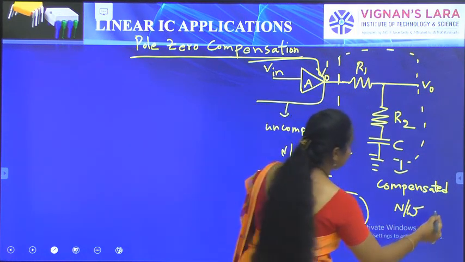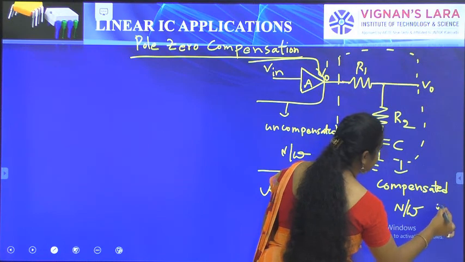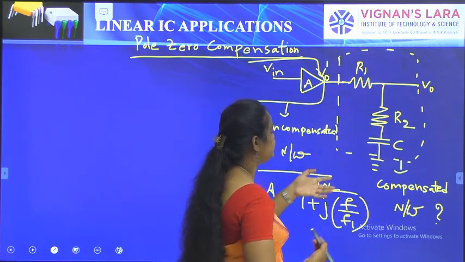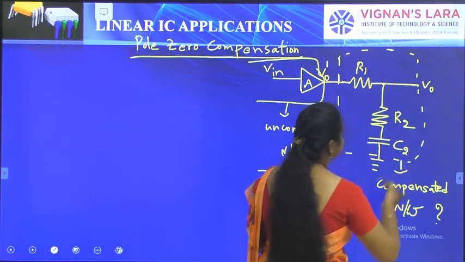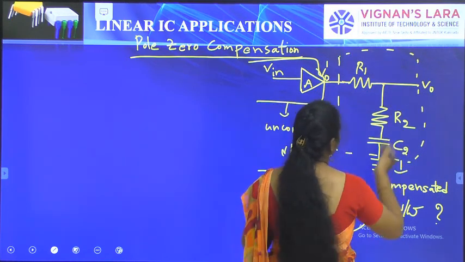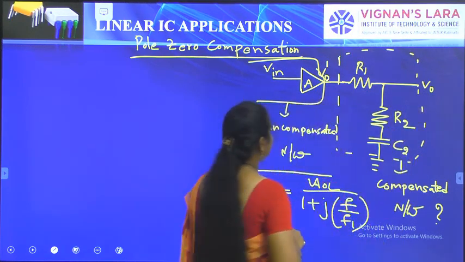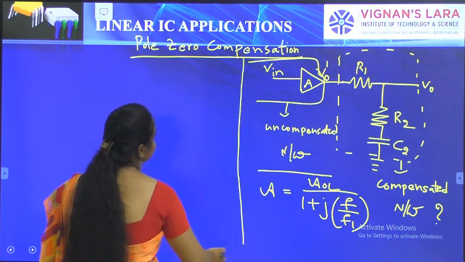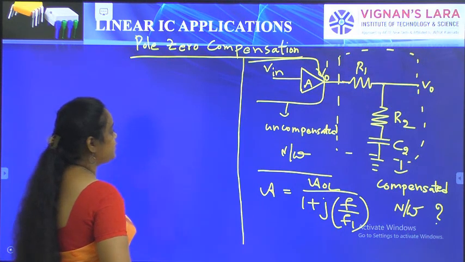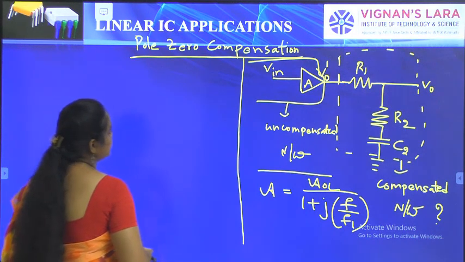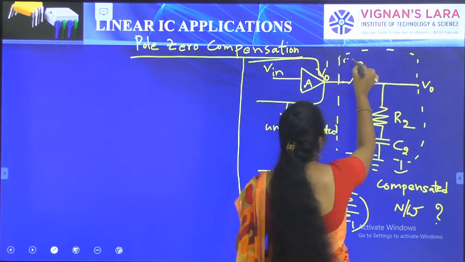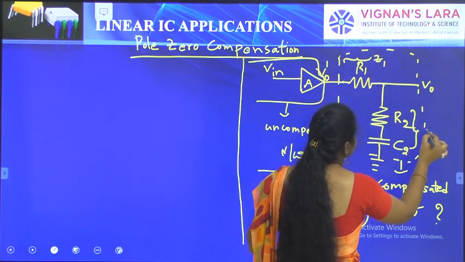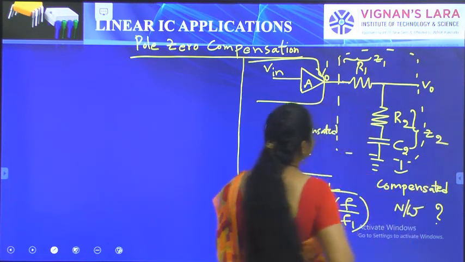Here I am going to derive the gain for the compensated network by using R1, R2, C2. The output of the compensated network is V0. The circuit is designed like this, and I am going to derive the pole zero compensation equation from it. Here R1 is taken as Z1, and R2 plus C2 is taken as Z2.